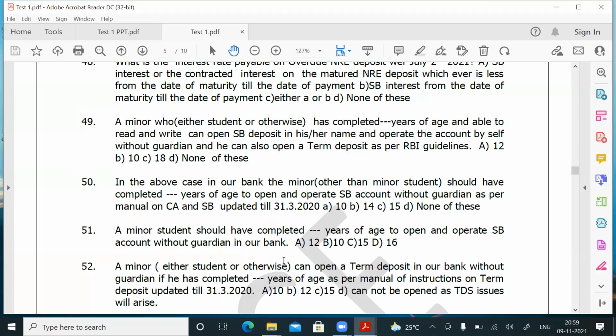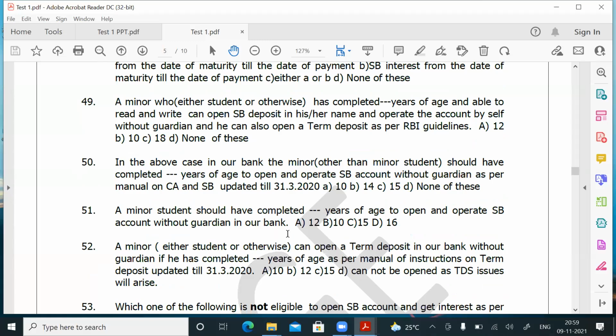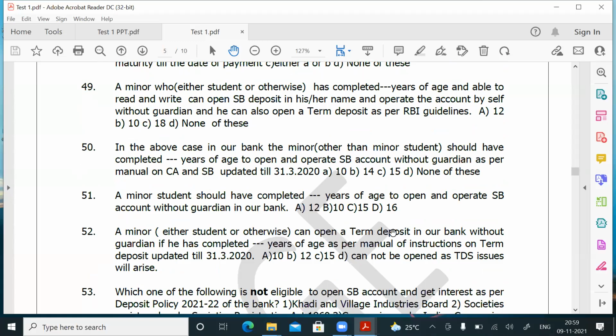Question number 52, a minor, either a student or otherwise. So a minor, whether a student or a non-student, can open a term deposit in our bank without guardian if he has completed how many years of age. Again, I repeat, if he has completed 12 years of age. Question number 52, answer is B.